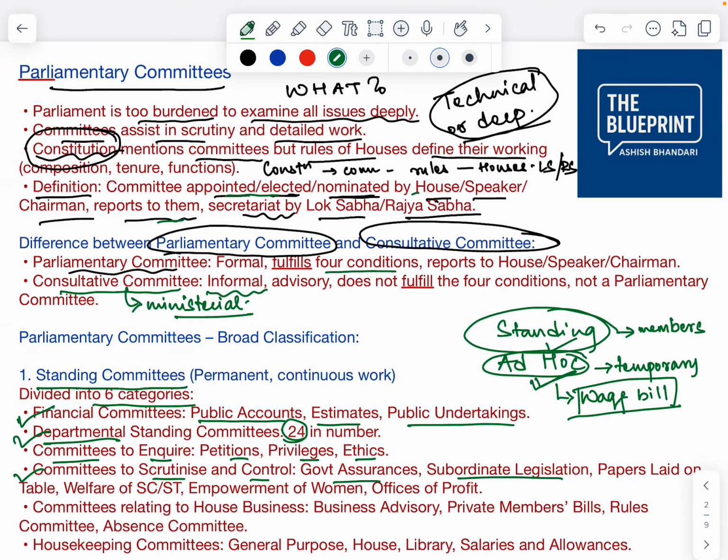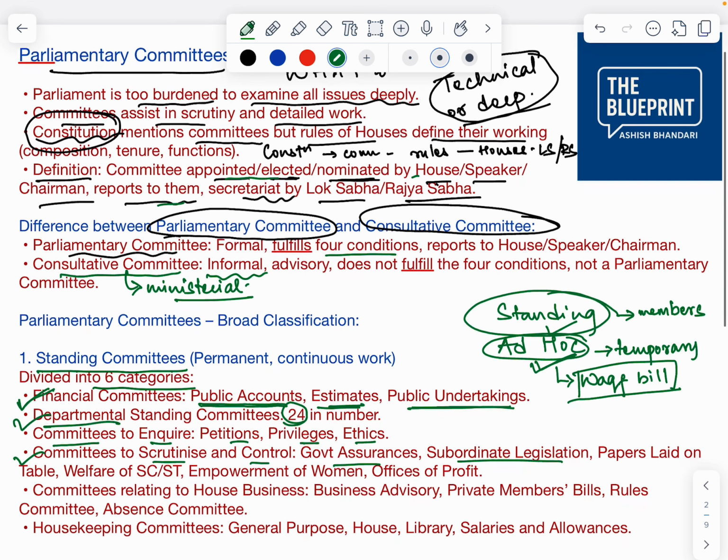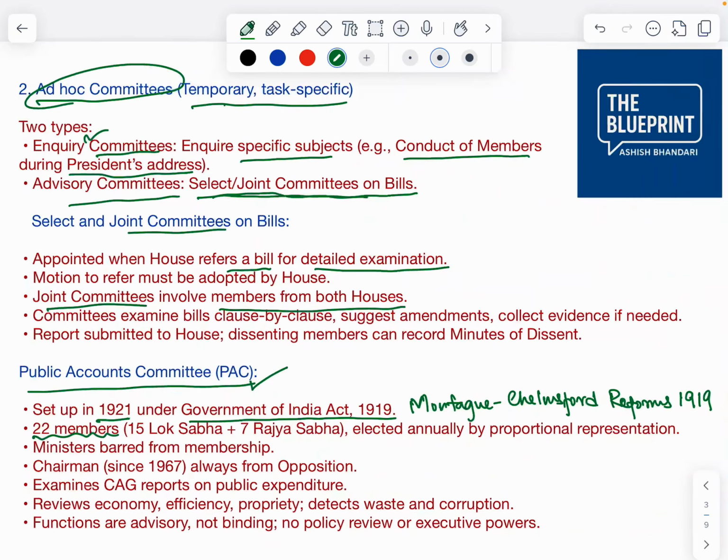See, financial committees, we have public accounts, estimates, and public undertakings. These three are among the most important committees that are repeatedly asked in the examination in UPSC and even in state public service examinations. Now see, 22 members, 15 are from Lok Sabha and 7 members are from Rajya Sabha, and they are elected annually by proportional representation.